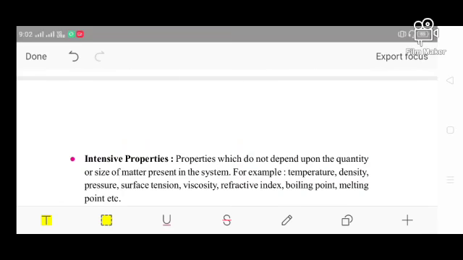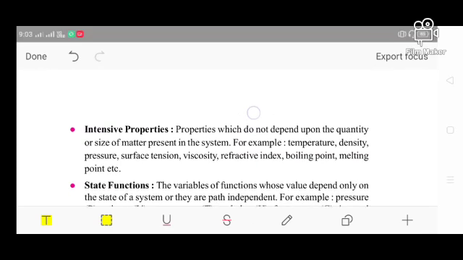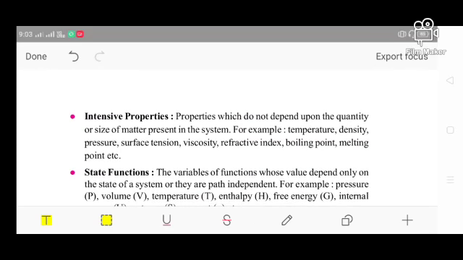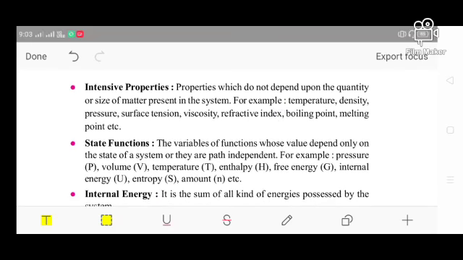Now we come to the intensive property. So what is an intensive property? The property which does not depend upon the quantity or the size of the matter present in the system. For example, temperature. Even with a higher quantity, the temperature does not change. Suppose I take 1 kg of some matter and the temperature is 35 degrees Celsius.